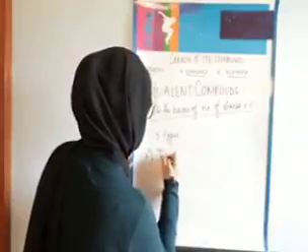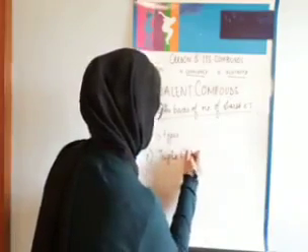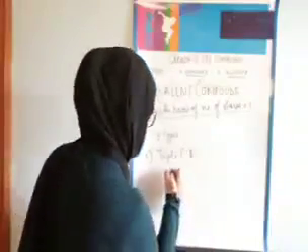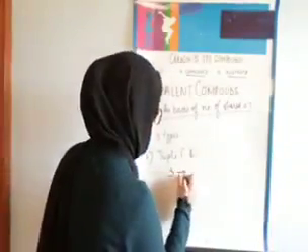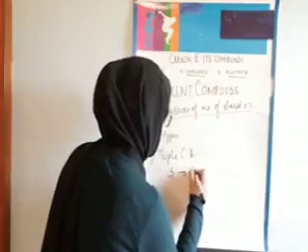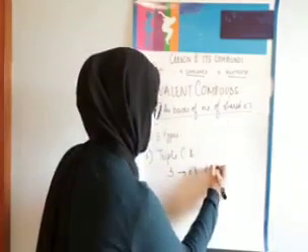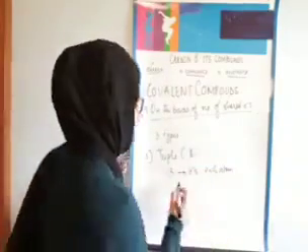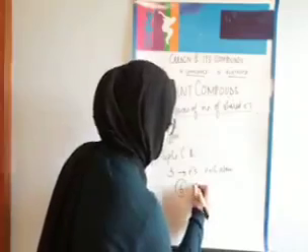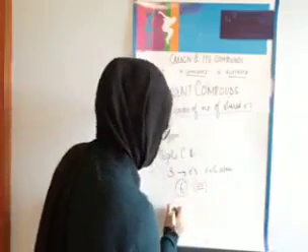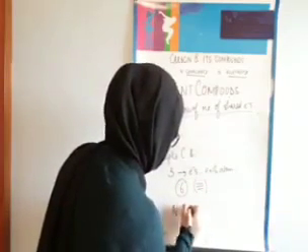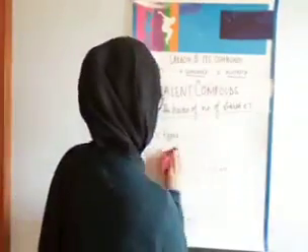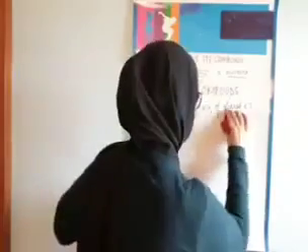Third, triple covalent bond. In a triple covalent bond, the number of electrons that are shared is 3 by each atom. So the number of electrons that are shared is 6 by both the atoms, and it's represented by a triple line. As in nitrogen, nitrogen shares 3 electrons with another nitrogen to form a triple covalent bond. That was on the basis of shared electrons.